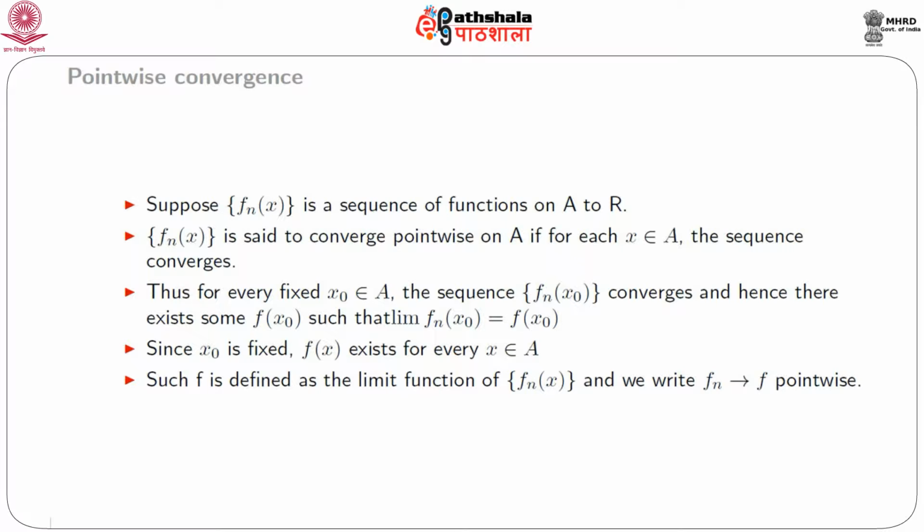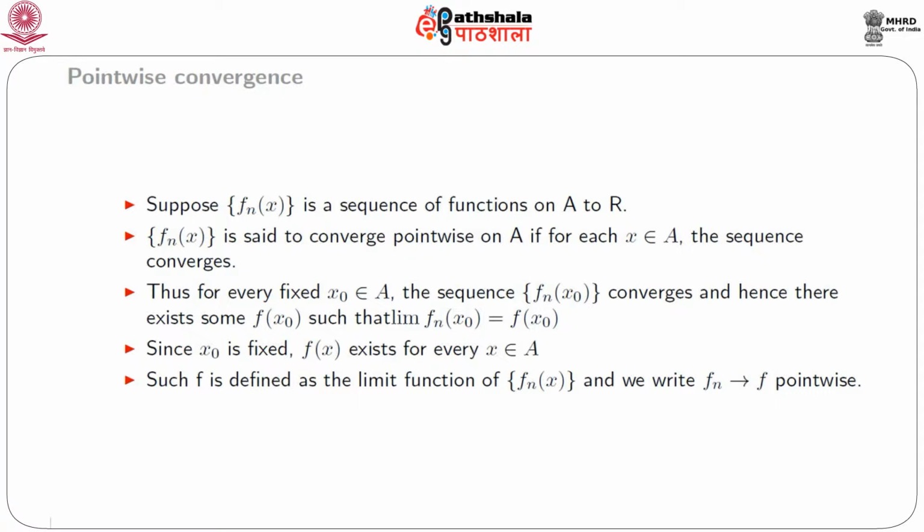Actually, a sequence of functions depends on n and x. Therefore, the convergence depends on x. So, depending on the involvement of x, we have either pointwise convergence or uniform convergence. So, in this module, we start with pointwise convergence, define pointwise convergence, and give some examples to discuss the utility of pointwise convergence. So, formally, suppose f_n(x) is a sequence of functions on A to R.